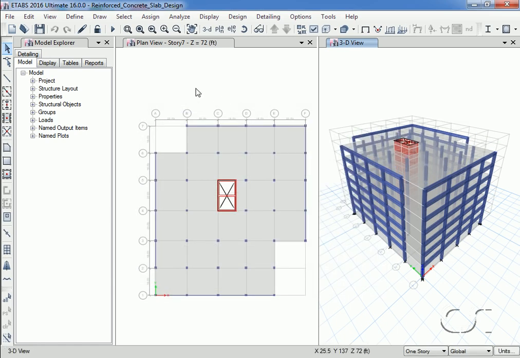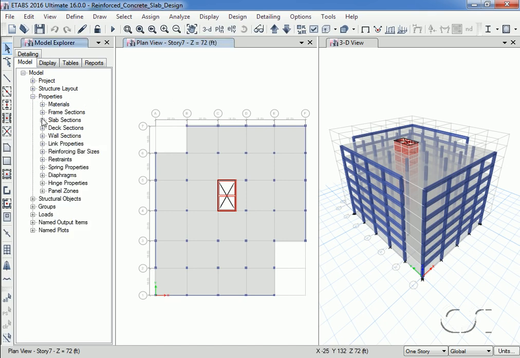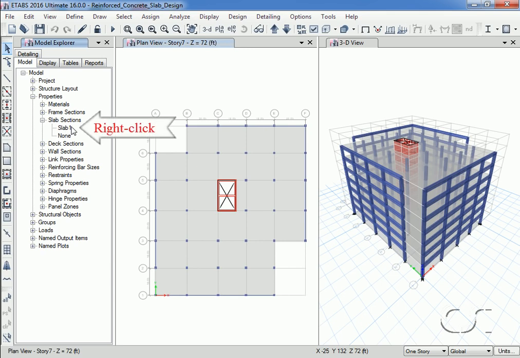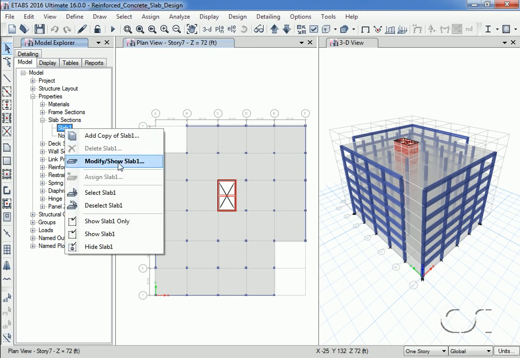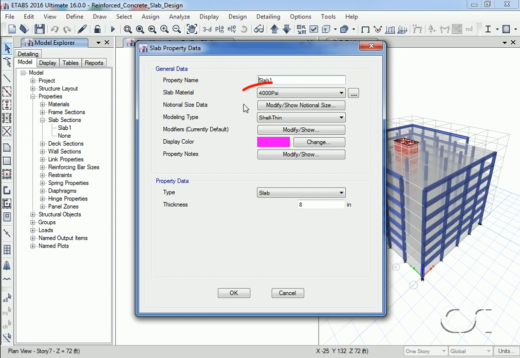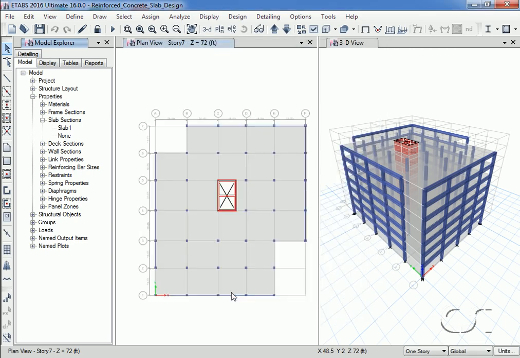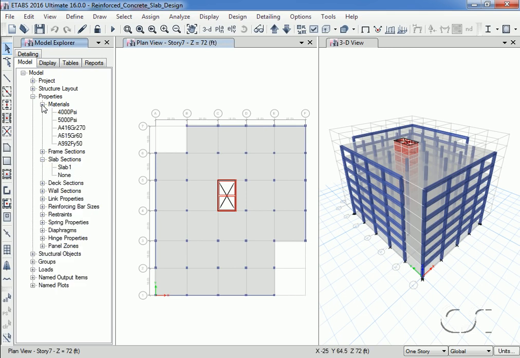We can verify our slab property by going to the Model Explorer and right-clicking on Slab 1. Note that the slab material is 4,000 psi concrete and that the thickness is indeed set to 8 inches. In a similar manner, we can also review our rebar material, and we will use A615 grade 60 reinforcing.